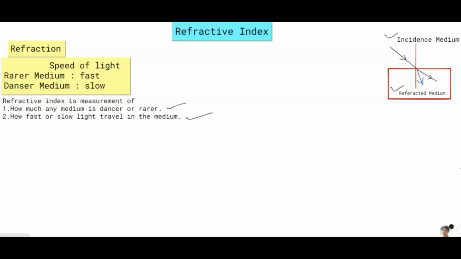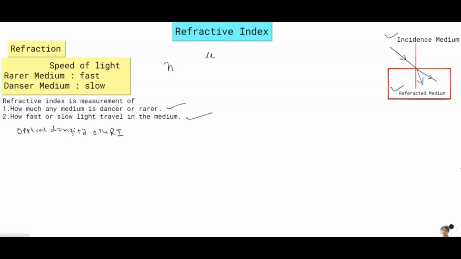This density is also called optical density. This is not mass density. This is called optical density or refractive index also. Sometimes many people use the sign N for refractive index, and many people use the mu sign for refractive index.